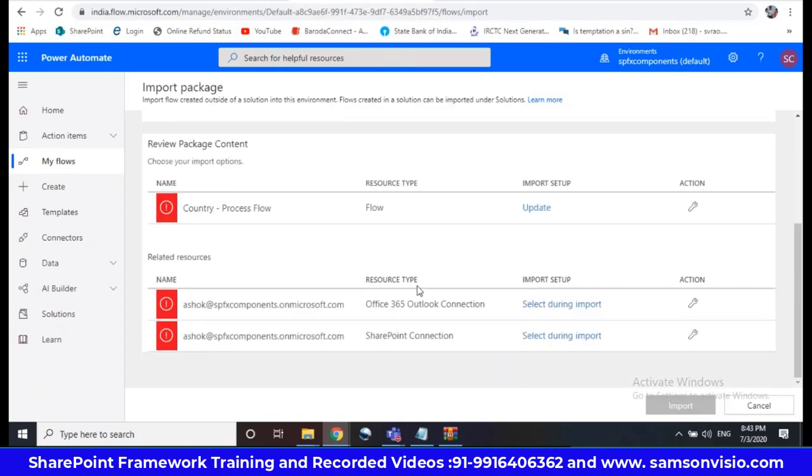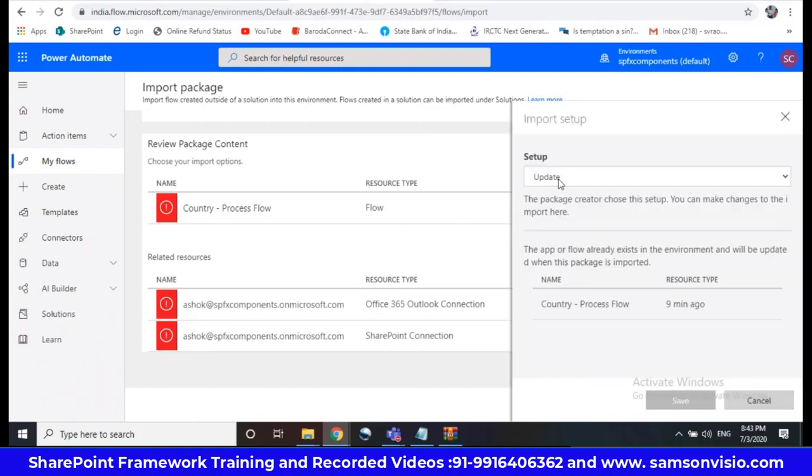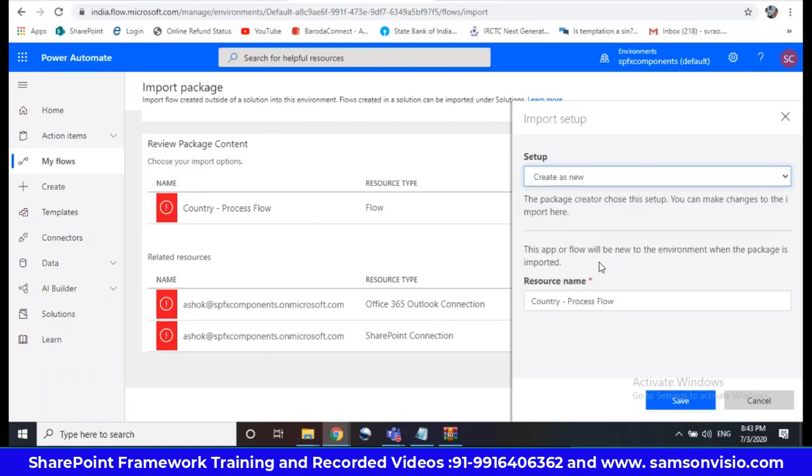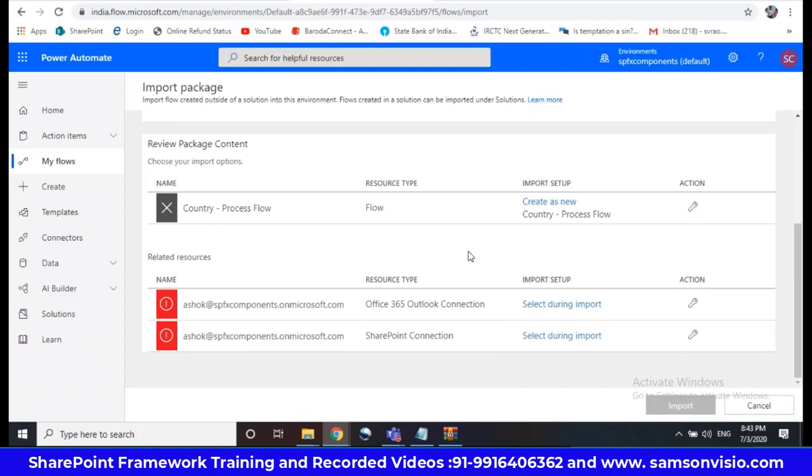Okay. So process flow, it is ready. So just I am updating. Setup, create as new or update. So I'm just creating a new one. So I'll give the resource name as country process flow and save it.